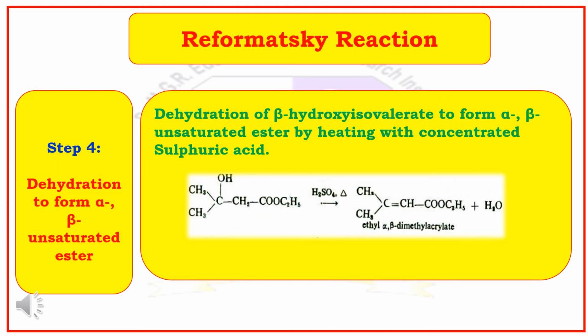Step 4 is dehydration to form alpha beta unsaturated ester. In this step, dehydration of beta hydroxy isovalerate, which is the product of step 3, with concentrated sulfuric acid forms the alpha beta unsaturated ester like ethyl alpha beta dimethyl acrylate. Thank you.